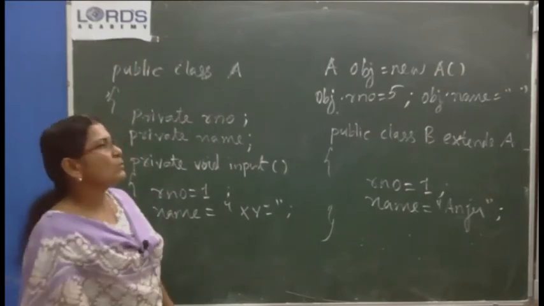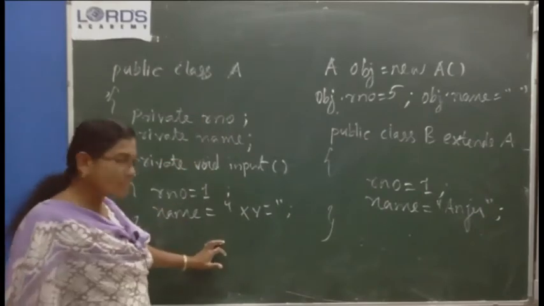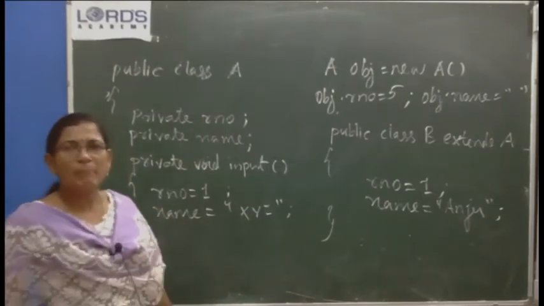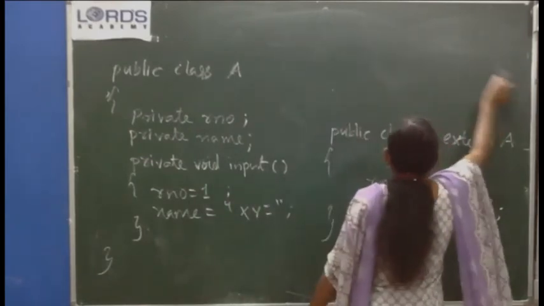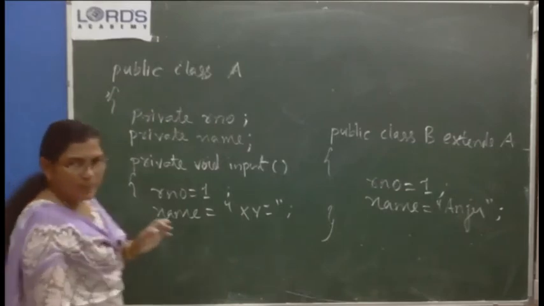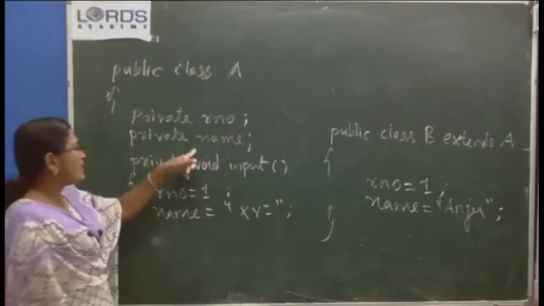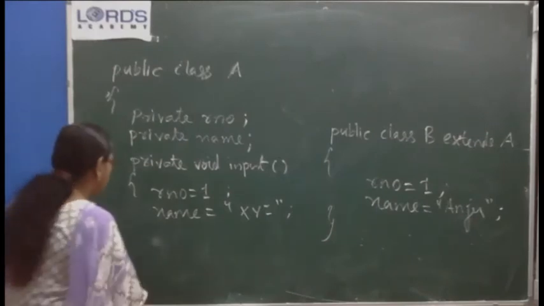Okay. So what to do? In order to provide accessibility to these variables and this method, you have to write a public method.